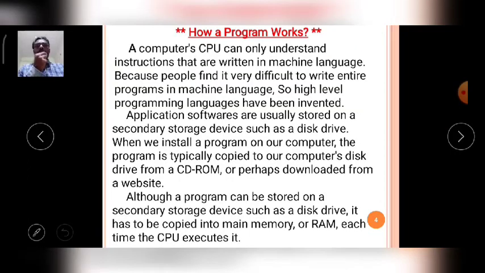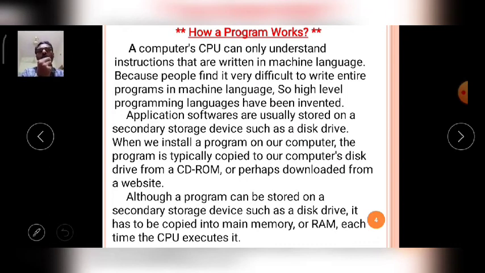Okay, now the first topic is how a program works. Generally, not only a Python program but each language's program, whether the program is C or C++, Java or Python, whatever it may be, how the program is stored in the CPU and how the program is executed in the CPU must be a very important topic.